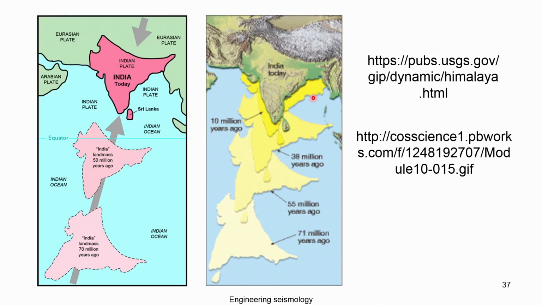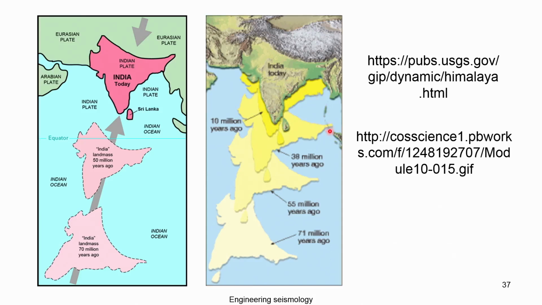Here you can see 71 million years, 55 million years, 38 million years, 10 million years and present. So this shows India was continuously moving towards the northeast direction before hitting the Eurasian plate. After hitting the Eurasian plate, the speed has been reduced. That is what we discussed. It was earlier moving with the speed of 20 centimeters per year. Now it is moving with the speed of 5 centimeters per year. You can see the formation of India, where India became an island, became a peninsula. Peninsula means three sides water and one side land. Island means on all sides you will have water.